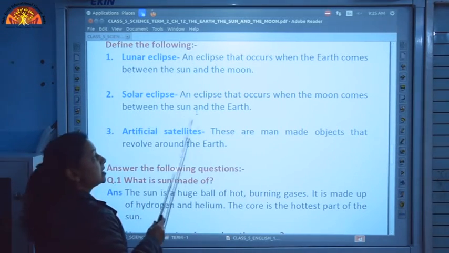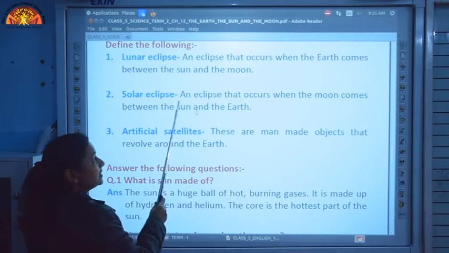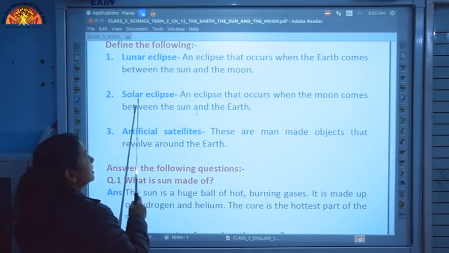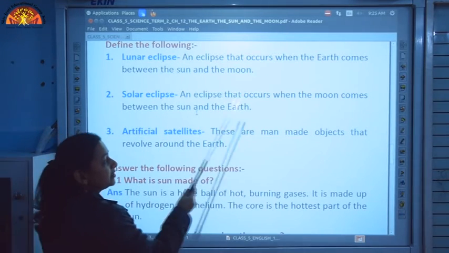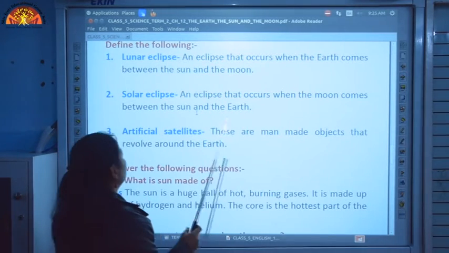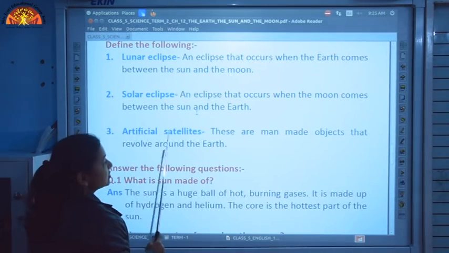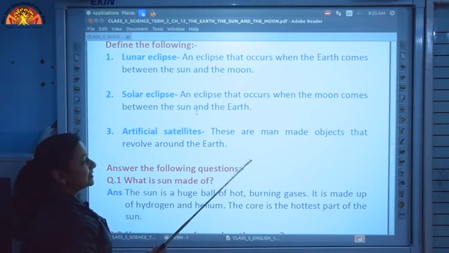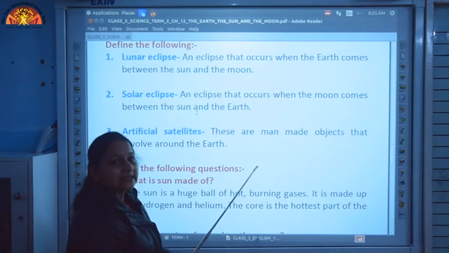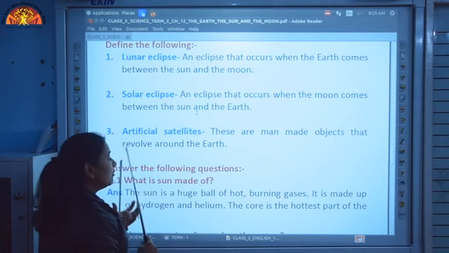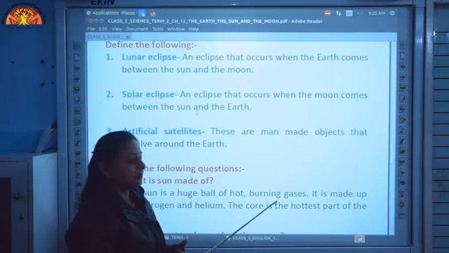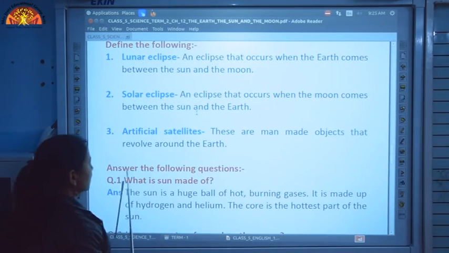Now, opposite to this, when the moon comes in between, an eclipse that occurs when the moon comes between the sun and the earth, this type of eclipse is solar eclipse. Here we have the moon coming in between, and in lunar eclipse we have the earth coming in between. Then the third one is artificial satellites. What are artificial satellites? These are man-made objects that revolve around the earth. They are sent from the earth, they revolve around the earth, and they gather information about the surface and many other things.